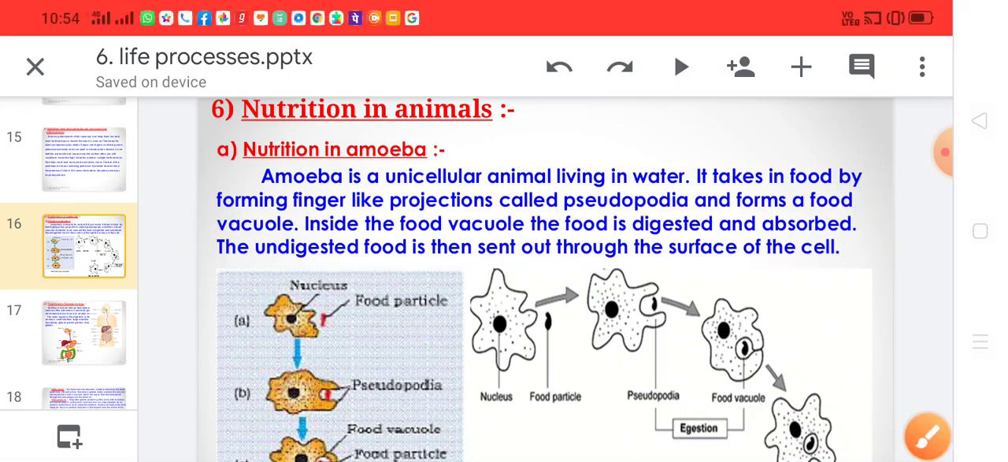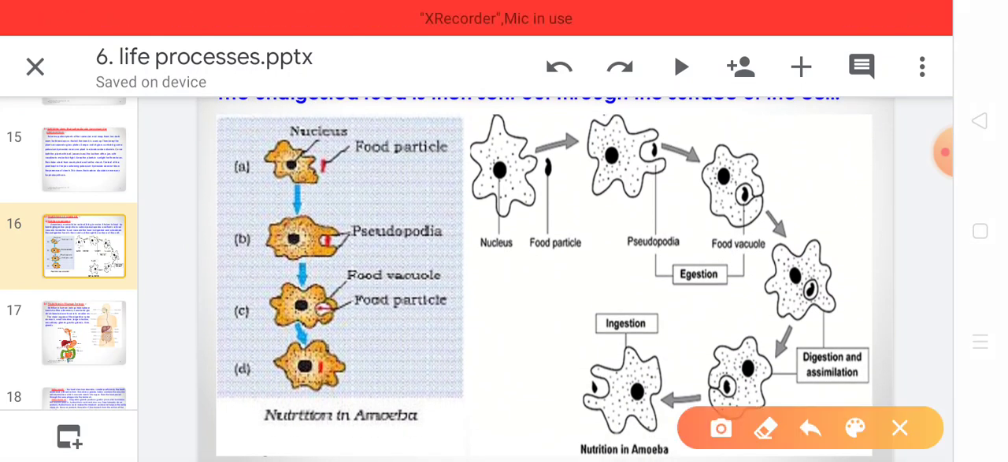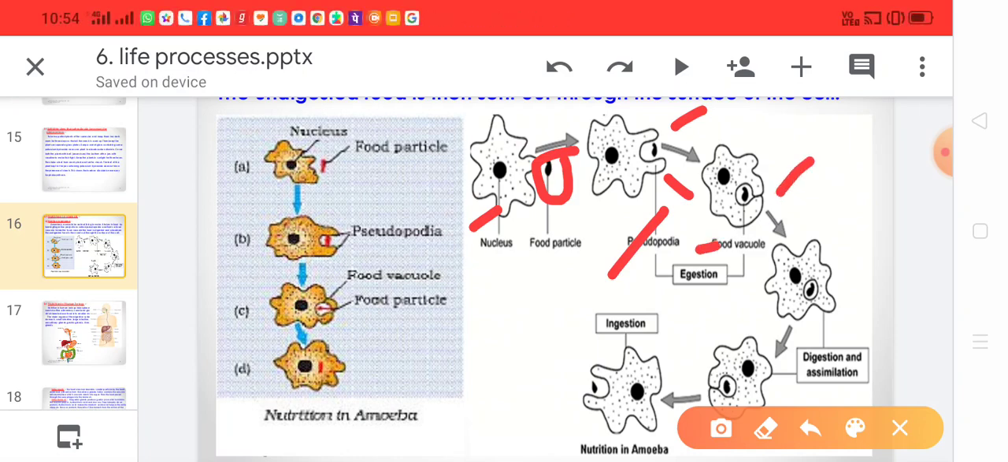Now we look at the diagram over here. See here, this is the amoeba and this is the food particle, and here the extension of the cell membrane forms the pseudopodia. Now this pseudopodia has engulfed the food particle and formed the food vacuole. Inside the food vacuole, digestion of the food occurs by the enzymes which are released from the cell cytoplasm. After digestion, the digested food is absorbed.